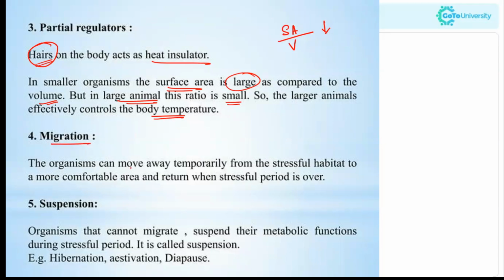The organisms can move away temporarily from the stressful habitat to a comfortable area and return when the stressful period is over. We usually have seen the birds migrating, and other organisms, small rodents and all, migrating to a better climate for a short period of time to overcome that stressful period. Next is suspension. The organisms that cannot migrate suspend their metabolic functions during the stressful period. It is called suspension, like hibernation, aestivation, diapause, etc.